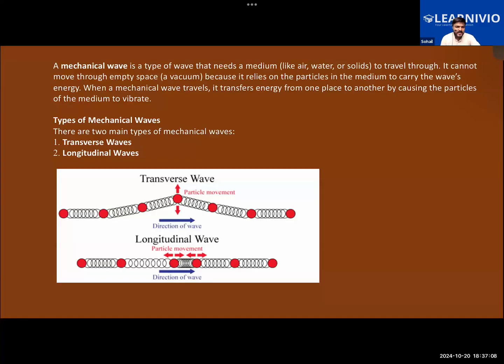So what are we saying now? A mechanical wave is a type of wave that requires a medium. Before this, I was saying about electromagnetic waves. While you will be learning about light, you will learn that light is a type of electromagnetic wave. Electromagnetic waves do not require any medium to travel. But a mechanical wave requires a medium. Right? The medium could be air, water, or solid. And it cannot move through a vacuum because it relies upon the particles in the medium, and those particles will carry the energy. Getting my point, guys?